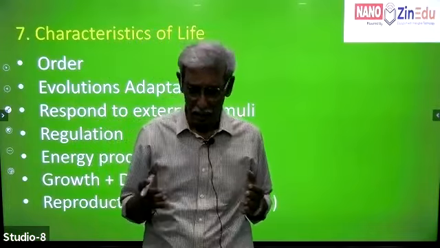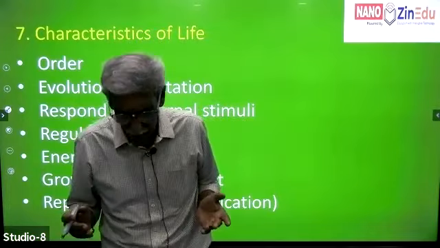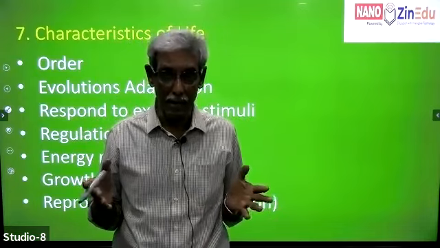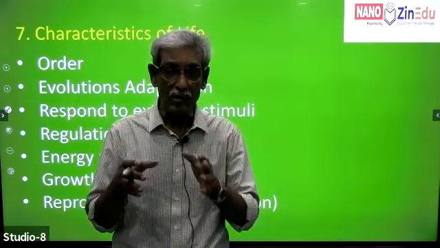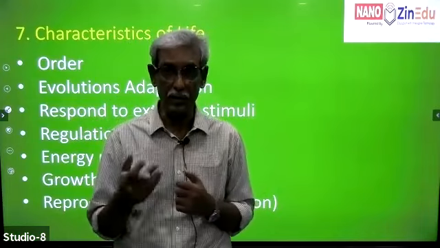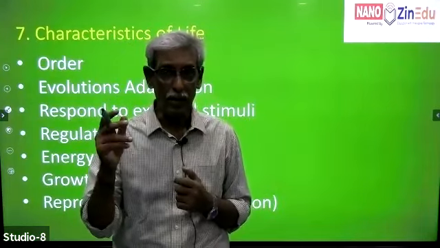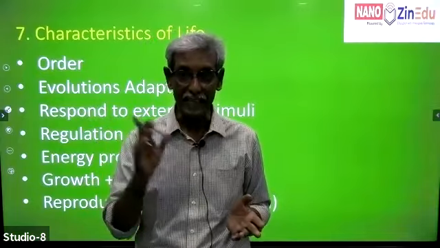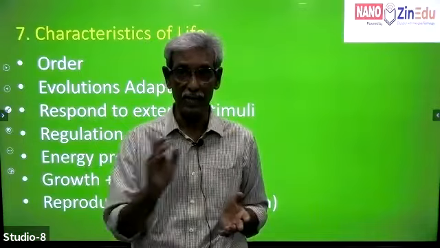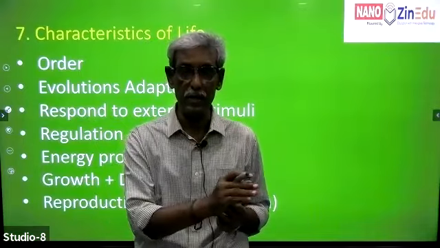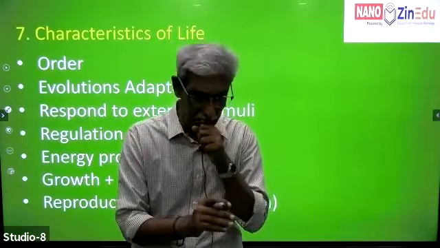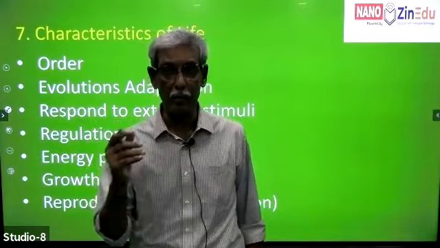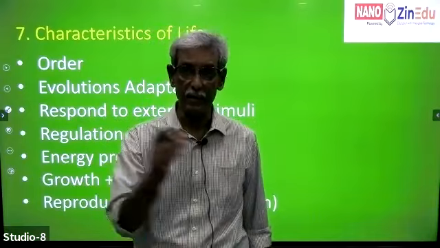Though you might pass off chapter number 1 as a chapter from which nothing can ever come, the theme I'm trying to tell you is, chapter number 1 is connected to all the 36 chapters. It is connected to molecular biology. It is connected to genetics. It is connected to evolution. It is connected to metabolism. It is connected to growth. It is connected to reproduction. It is connected to biomolecules. It is connected to diversity.